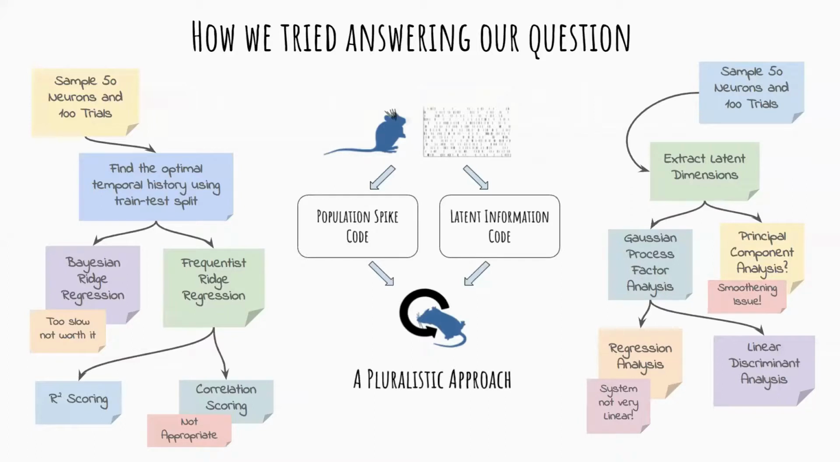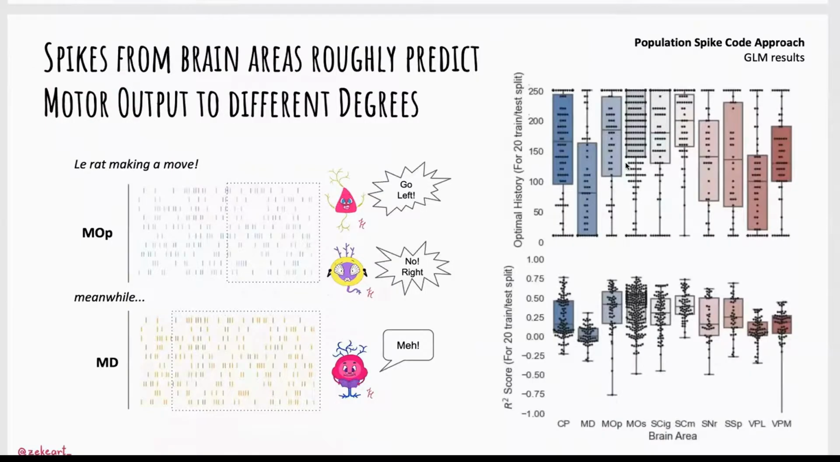So we converted it into a classification problem and tried to use linear discriminant analysis to discriminate between left and right motor output. Each brain region has a different optimal temporal depth. This gives an insight into the temporal response of different brain regions. And not all brain regions contribute equally in the motor control task.